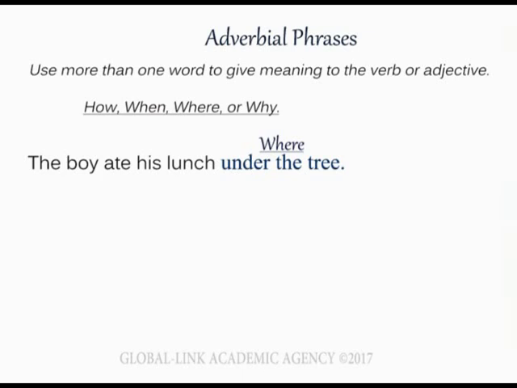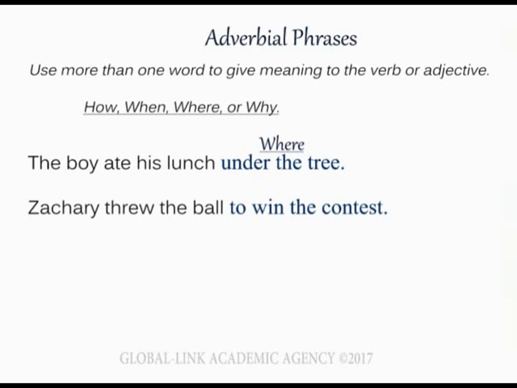Let's look at the second example on the page. Zachary threw the ball. Now I've tried to make it into an adverbial phrase. Zachary threw the ball to win the contest. See, it's a few words, 4 words together, so it's an adverbial phrase. Is it how? No, it's not how he threw the ball. Is it when?